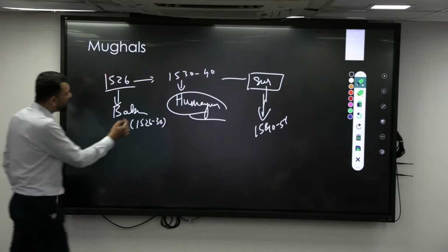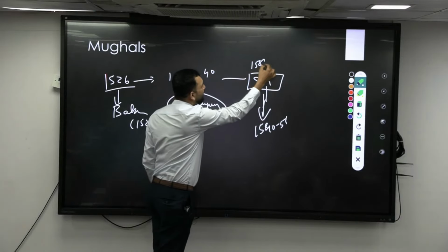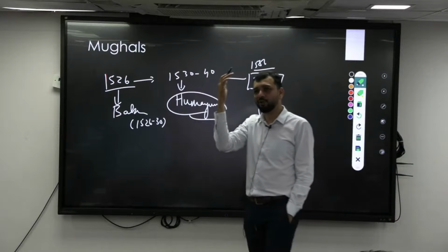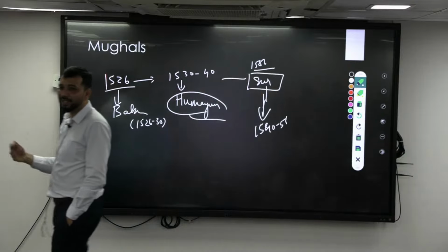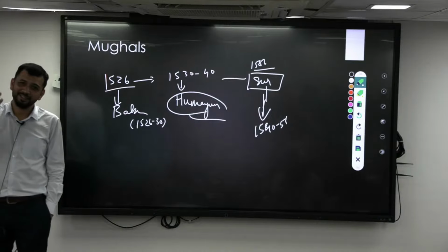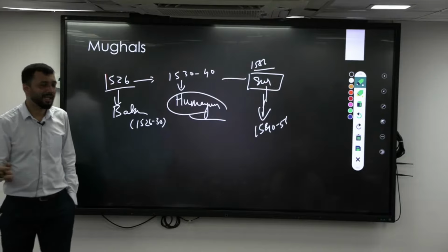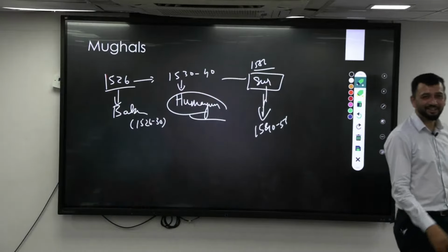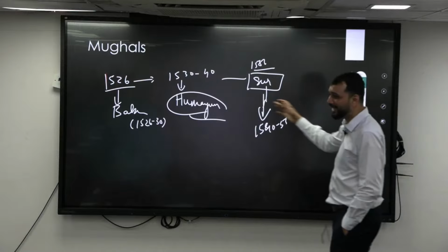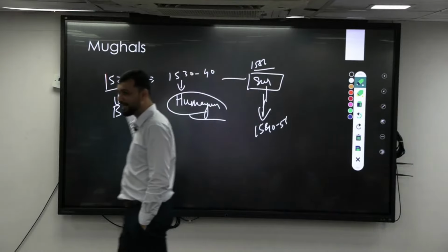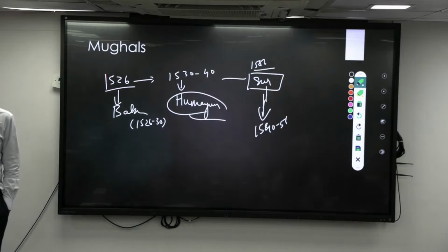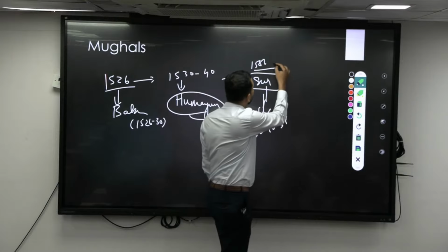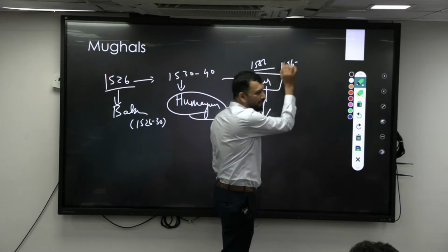Then Humayun comes in 1555. Maybe around 7-8 months he was there. Then what happened? He went to the library, and with the book, he fell from the staircase and died. And that library was also constructed by Sher Shah Suri. So that is the beauty of it: in the same library which he took back, he died. Sher Mandal it was called. So then comes his son, the 13-year-old son, that is Akbar.